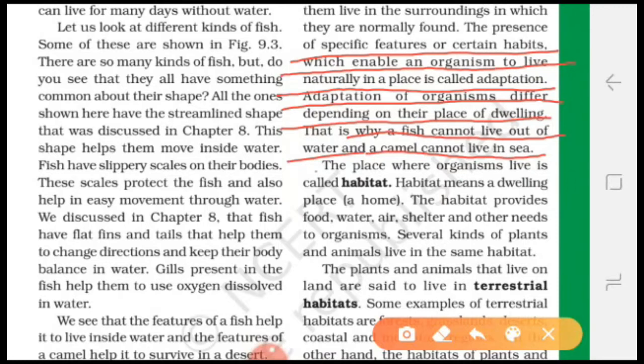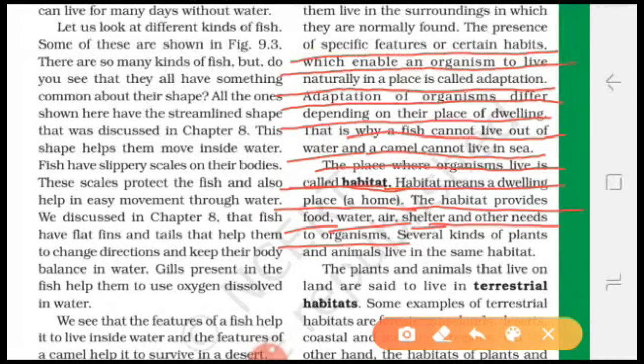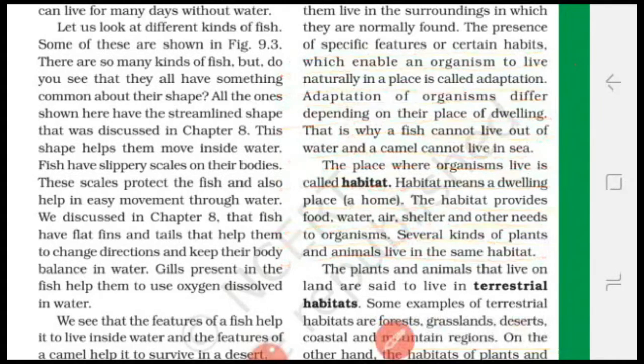The place where an organism lives is called habitat. Habitat means dwelling place, a home. The habitat provides food, water, air, shelter and other needs to organisms. Several kinds of plants and animals live in the same habitat.